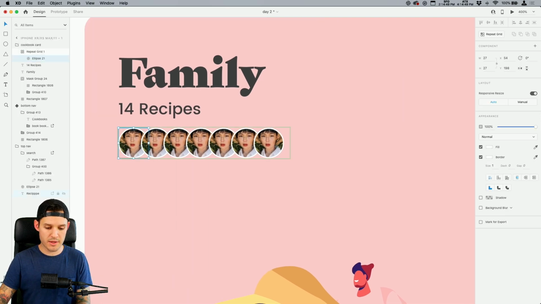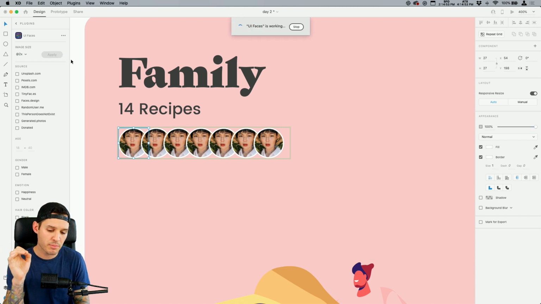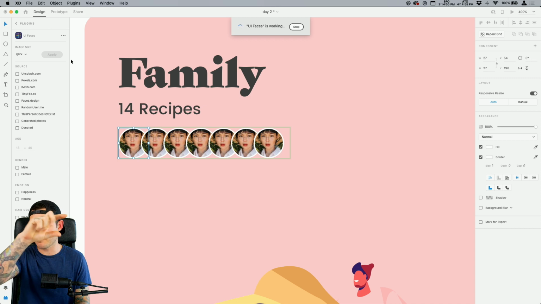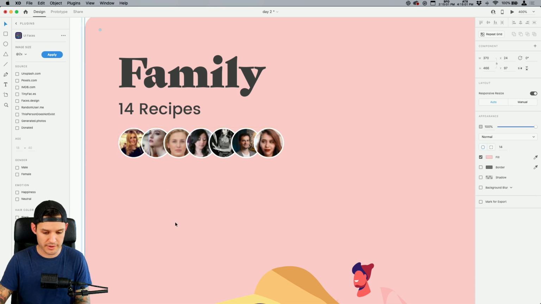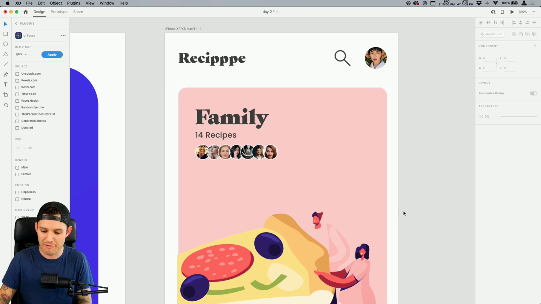And then we're gonna come in and use our plugin UI Faces. And in a repeat grid, if you use the plugin UI Faces, you should get all of them filled in with fresh UI faces. Let's see. And it worked. I love it. And you got a free sound effect. Just, that's it. You got that from me.